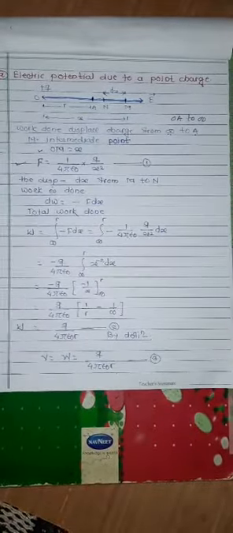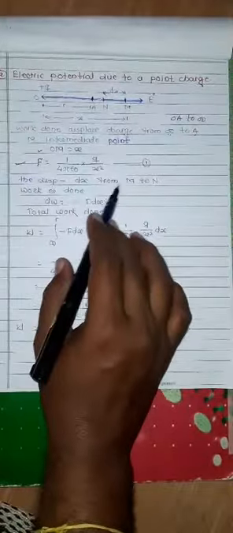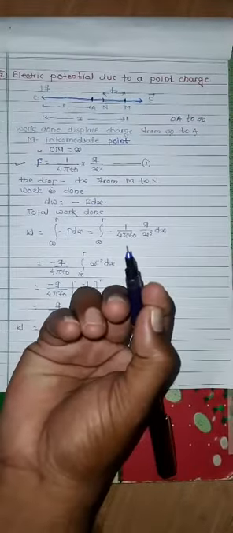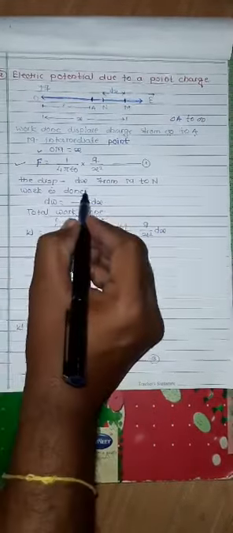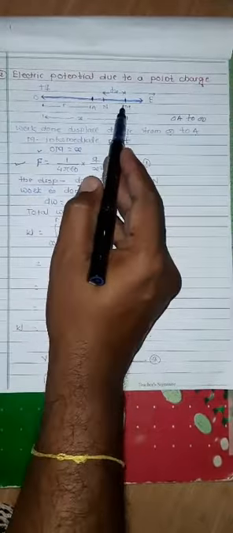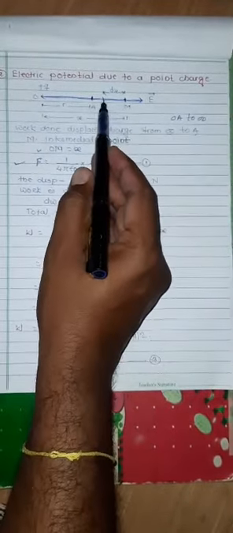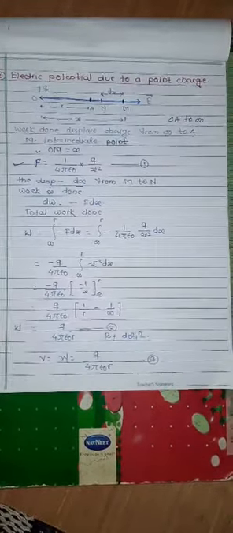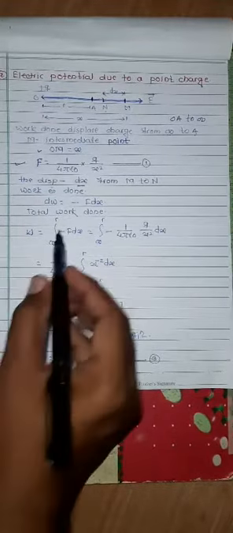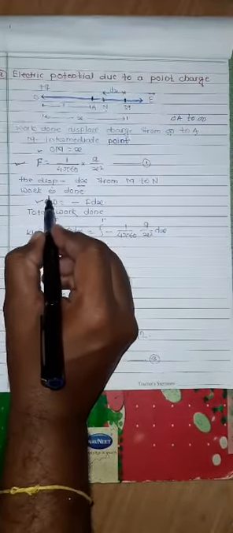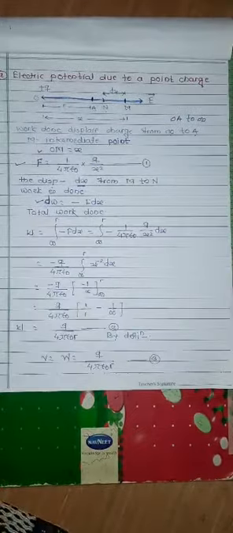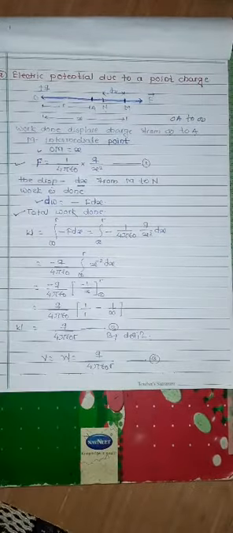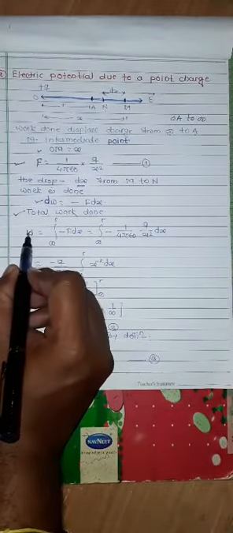Suppose there is a displacement dx from M to N, a small change in the distance. For this small displacement, a small work is done, and dW is equal to minus F dx. Then we calculate the total work done, denoted by W.